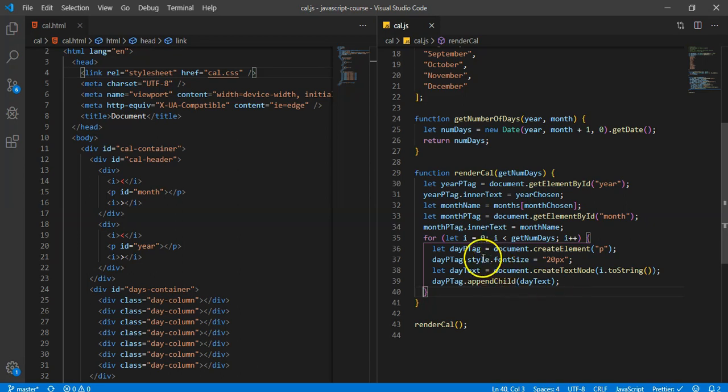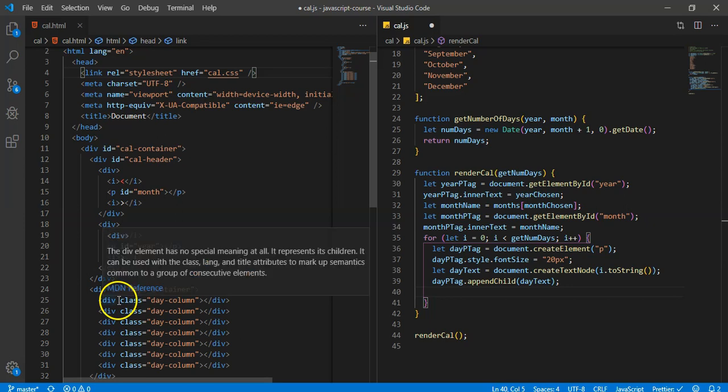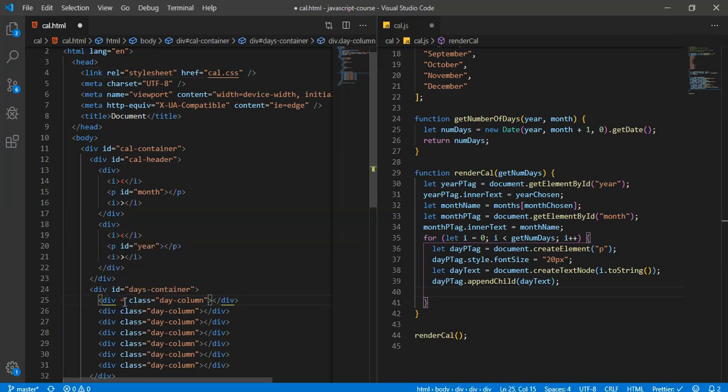Okay, so now we have a p tag with each one of these. All right, so this is where it's going to get a little tricky, because we have 7 day columns here. What we actually have to do is give each one of these an ID. So I'm going to give this one an ID of 0, an ID of 1, and this is a little bit hacky what I'm doing, but I think it should work the way I want it to.